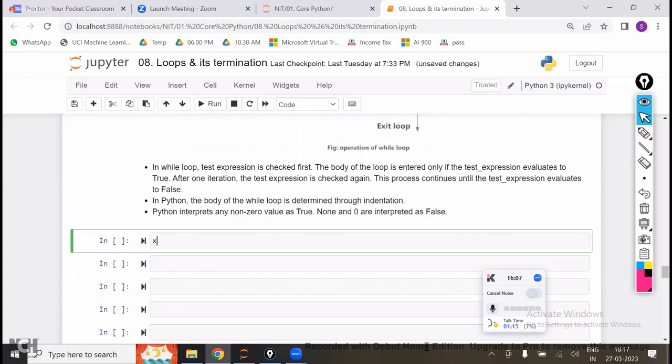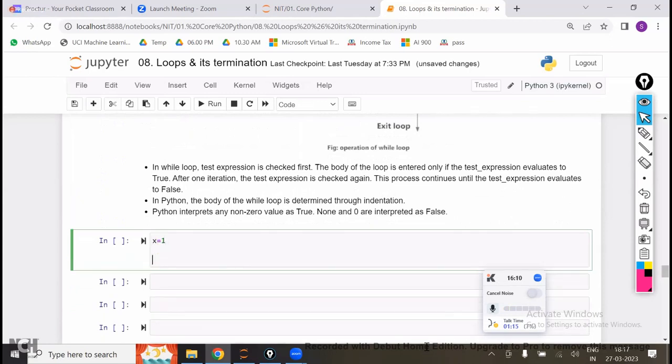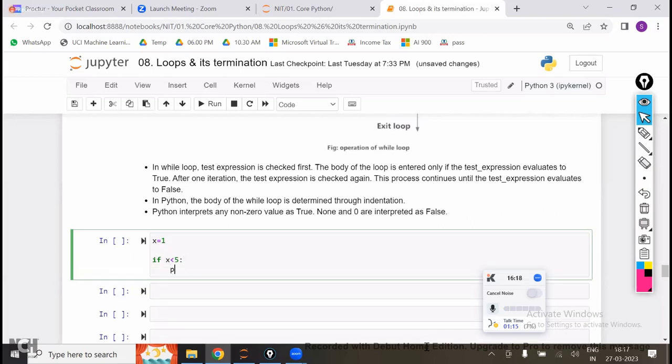First I am going to take x is equal to 1. If I write a normal if x is less than 5, print ds. What is the output of this one?